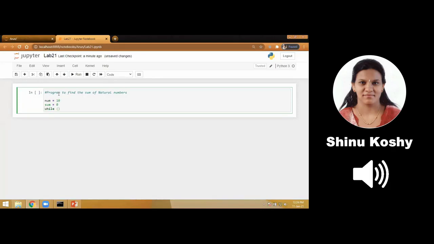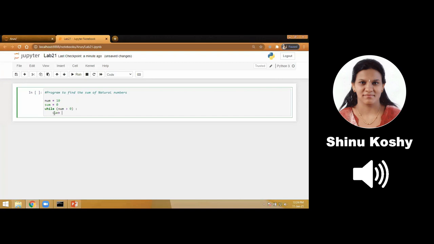Next, I want to store the sum in a variable. So I use a variable called sum and the initial value of sum should be 0. Please note, I'm going to store the answer in a variable called sum and I'm going to give the initial value as 0. Next, I write the while statement. So what is the condition? I want to check whether num is greater than 0. So notice the colon. Can you see after the enter directly it has taken one tab space? So this is the correct indentation.